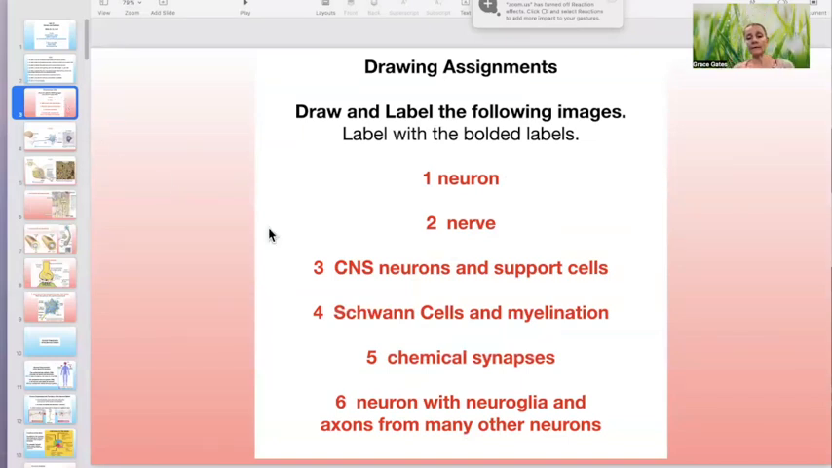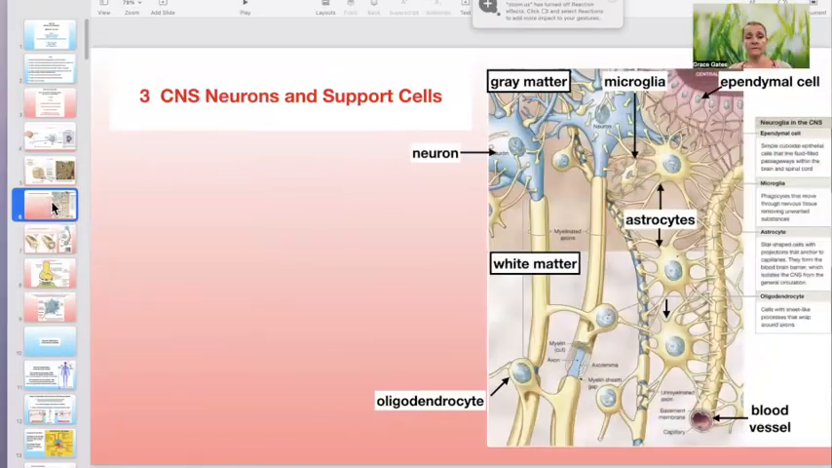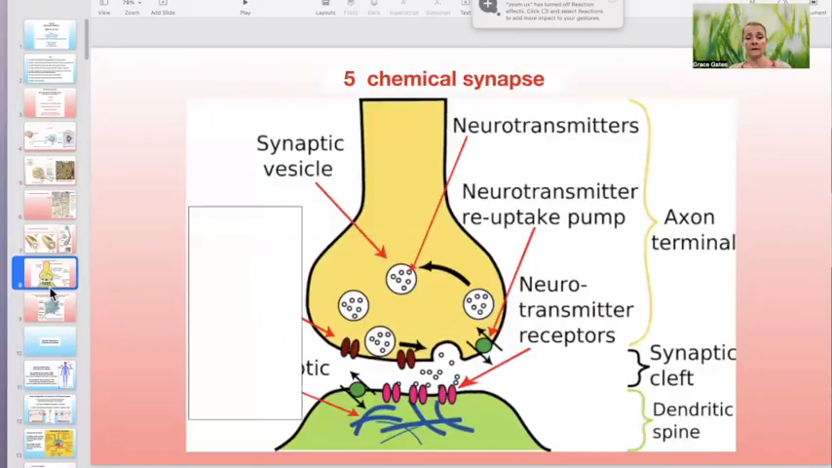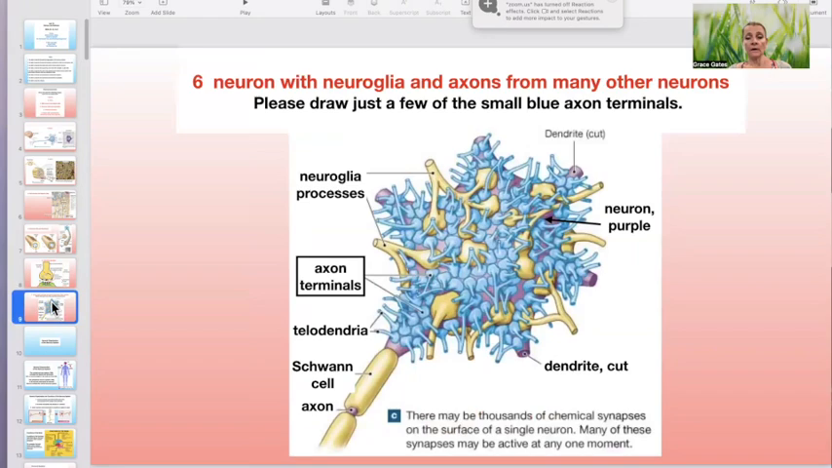Draw and label a neuron, a nerve, central nervous system neurons and support cells, Schwann cells and myelination, chemical synapses, and a neuron with neuroglia and axons from many other neurons.